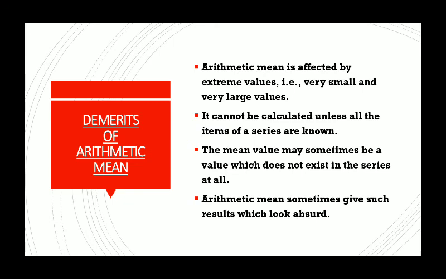The third one is the mean value may sometimes be a value which does not exist in the series. For example, suppose arithmetic mean of 4, 8, 15 and 21. These are the four numbers you need to calculate. So that will be 4 plus 8 plus 15 plus 21 divided by 4. So the answer you will get is 12. Now, in the series, the number 12 is not there, but the average is coming 12. So how can a number be a representative of a series in which the number itself is not existing? So that is again a drawback.